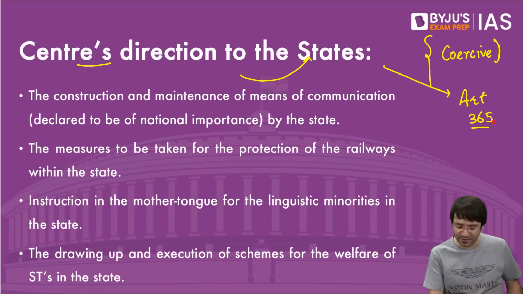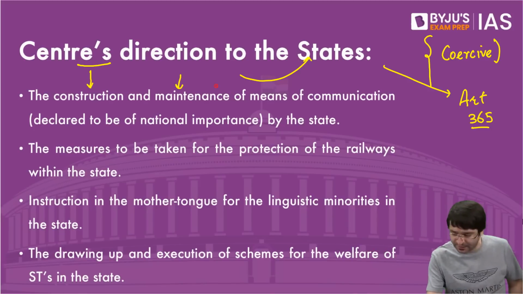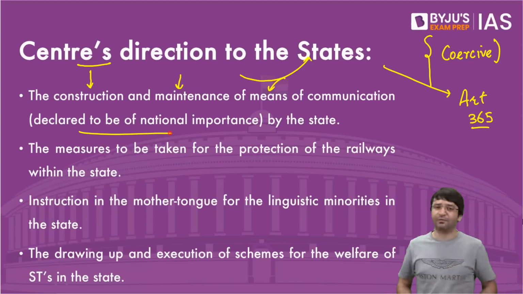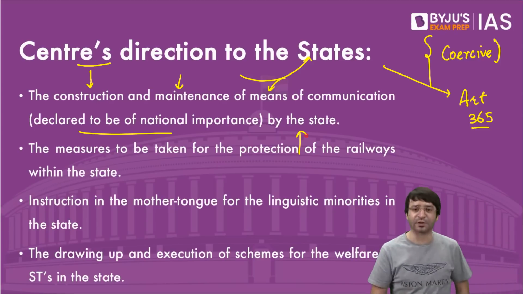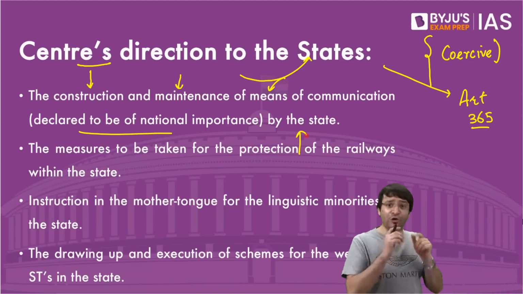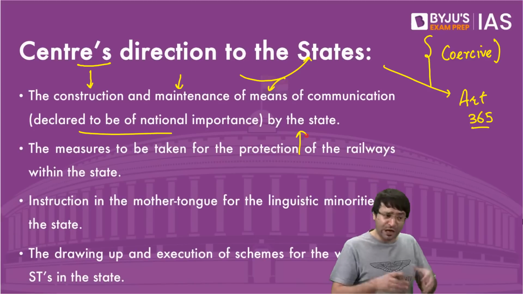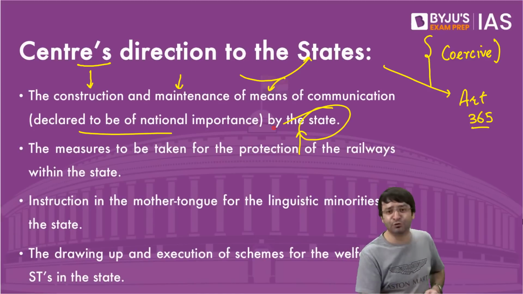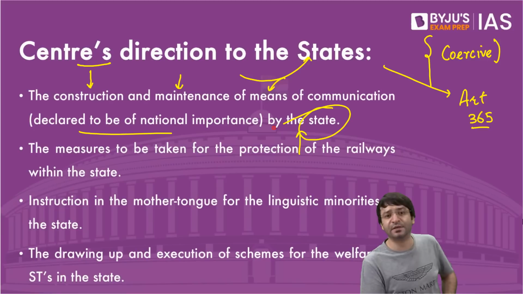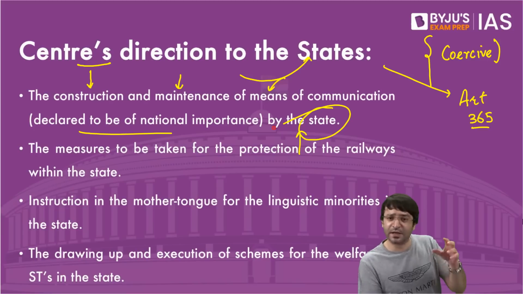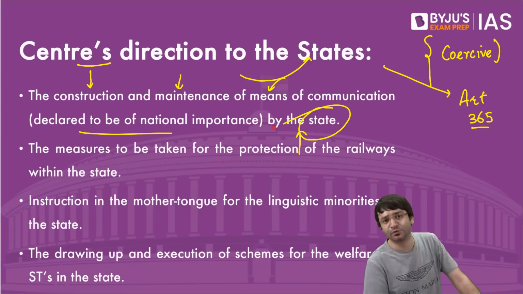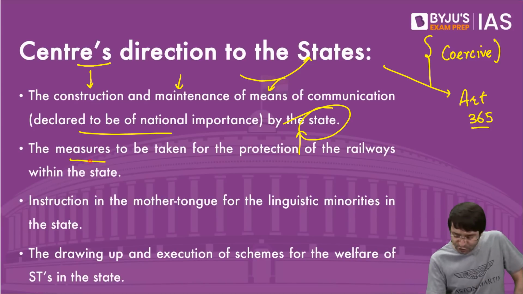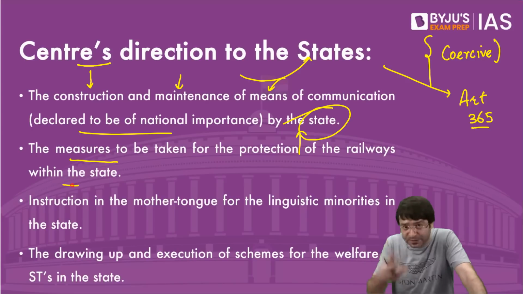What are these directives? The construction and maintenance of means of communication, which are declared to be of national importance. You have to construct those means of communication. You have to maintain those means of communication. State has the obligation to do that. For example, national highways. If the state fails to abide by this directive, then under Article 356, President's rule can be imposed. The measures to be taken for the protection of railways within the state.